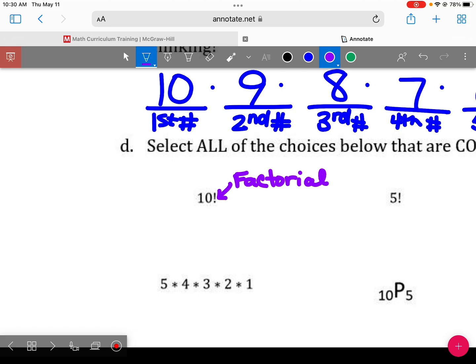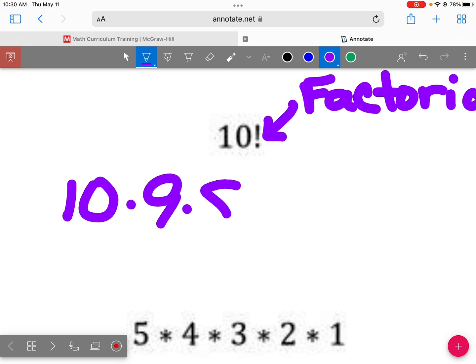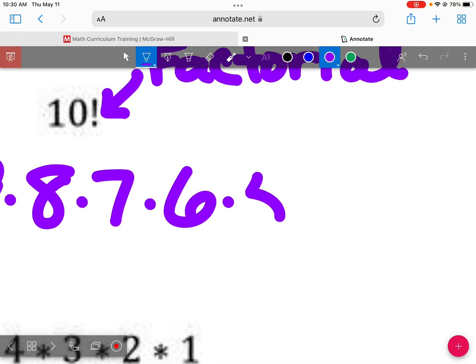I know I can type it into my calculator and get the exclamation point. You hit the PRB button there. But what is the calculator doing when we tell it to do that? When it has a factorial, when you see that exclamation point, we're going to start with the number that they give us here. And then you're going to multiply it by every single number less than it until you get down to 1.